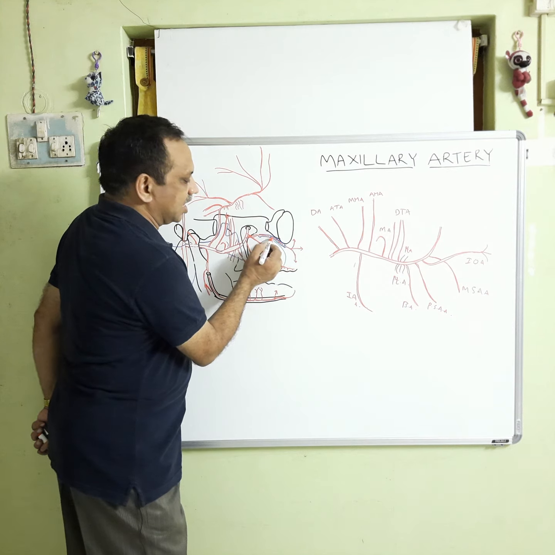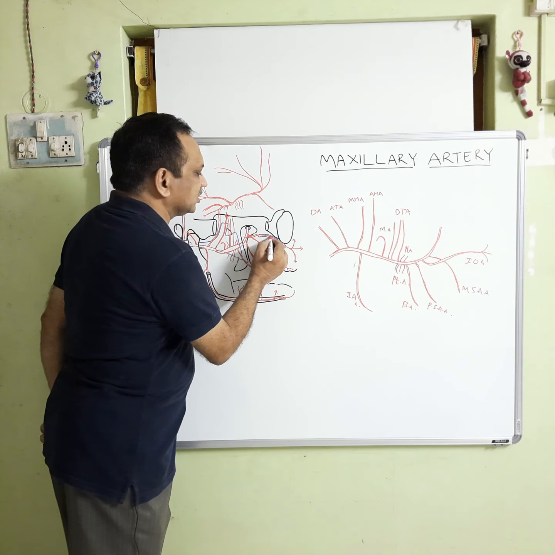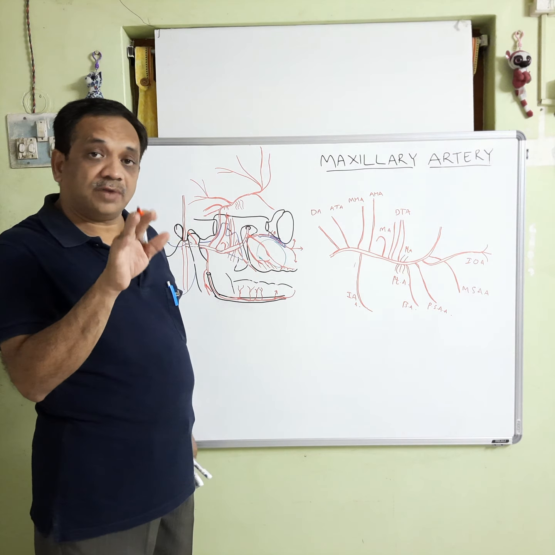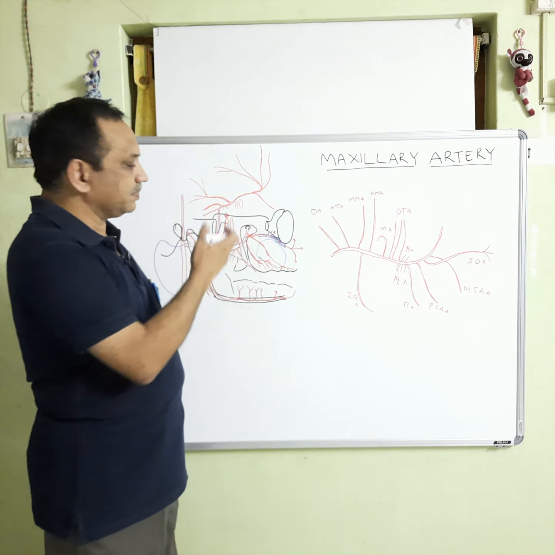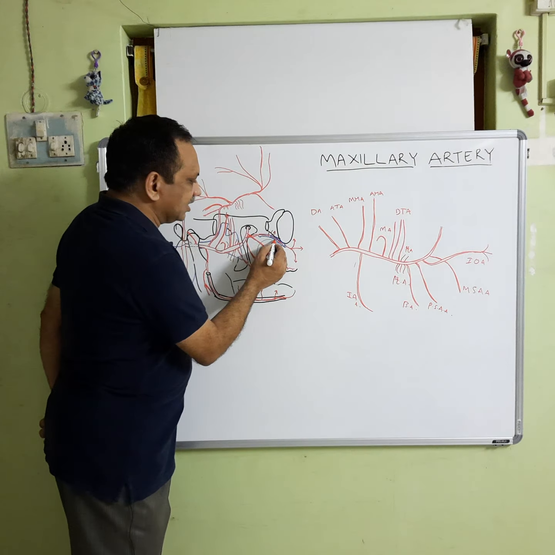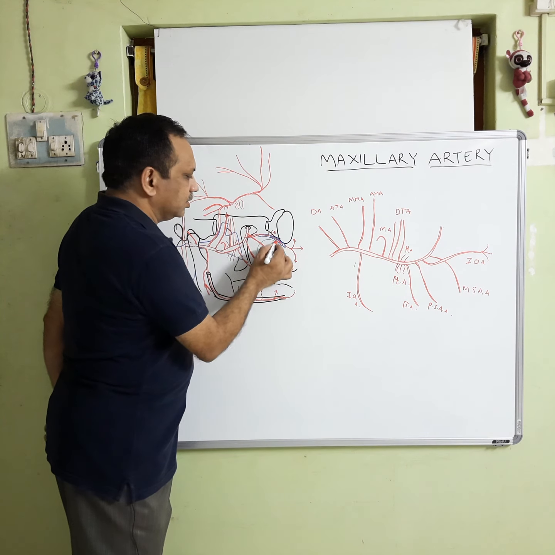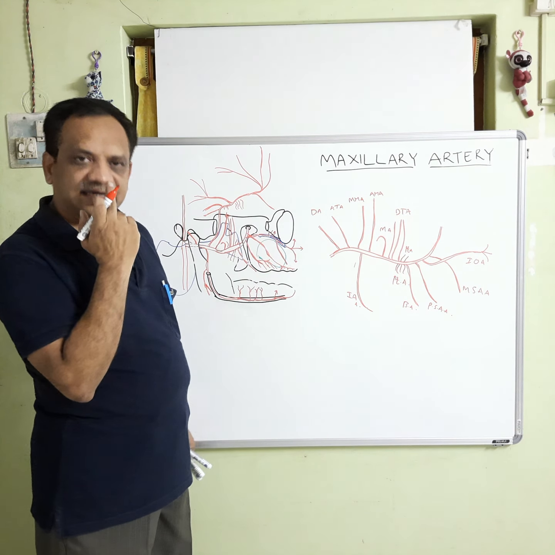So, this inferior orbital artery, when it passes through the groove, gives a few branches upwards to supply the orbital muscles, the inferior rectus and inferior oblique muscles. Another branch comes down through the maxillary air sinus to supply the incisors and canines.